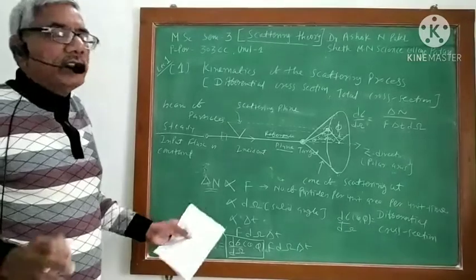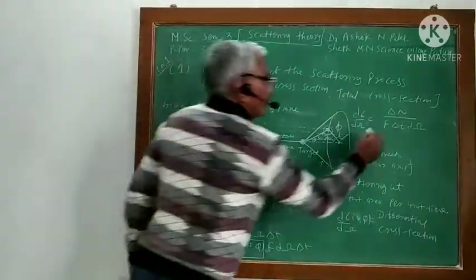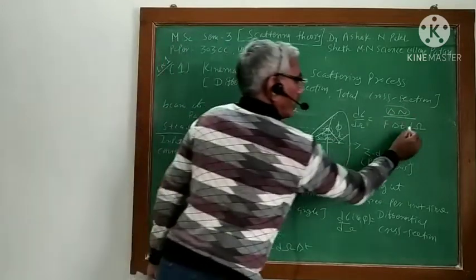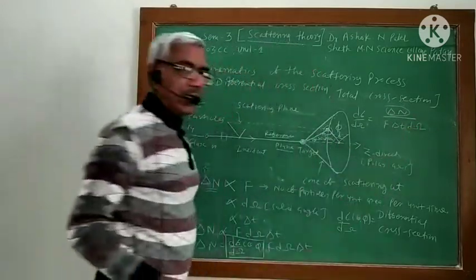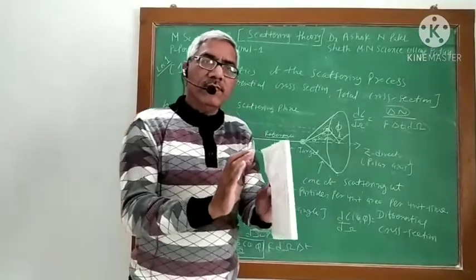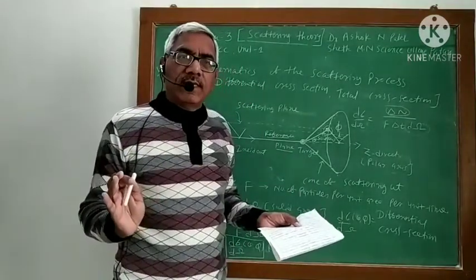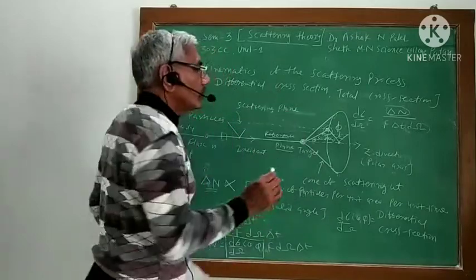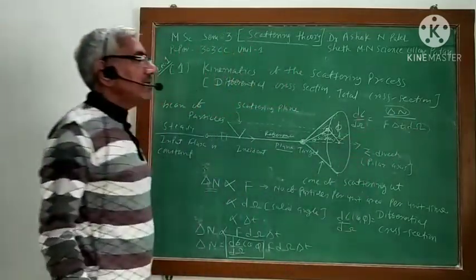Number of particles has no unit. Then this is the solid angle, whose unit is steradian, but it has no dimension. So this is also dimensionless.